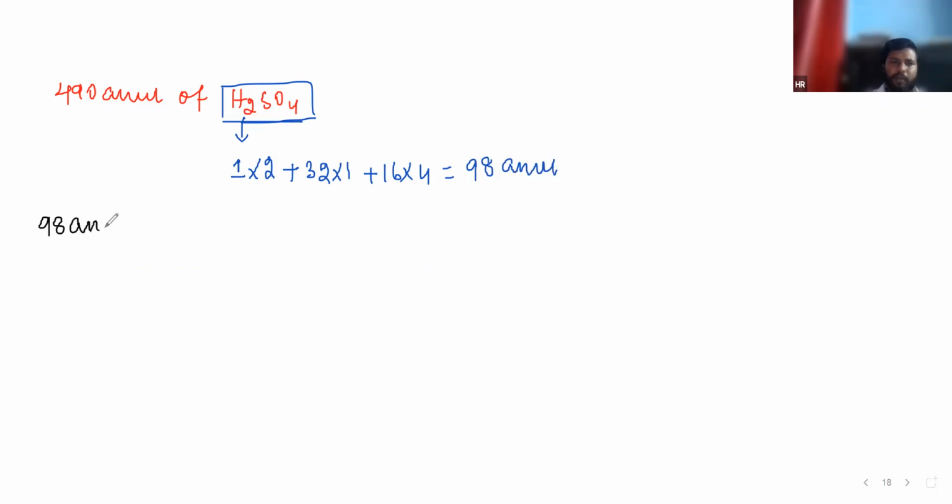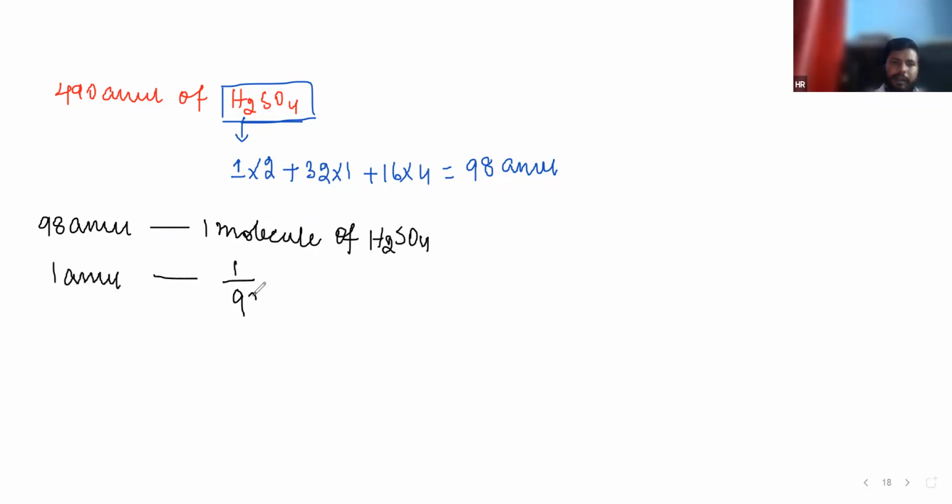Now see the answer. In 98 AMU, there is 1 molecule of H2SO4. Then in 1 AMU, there is 1 by 98 molecule of H2SO4.